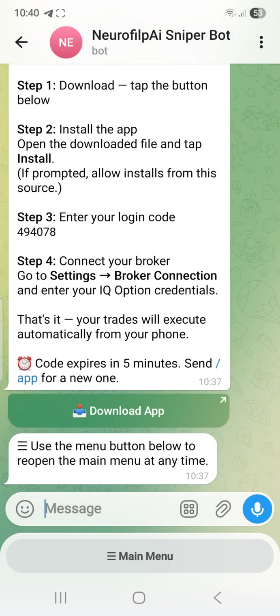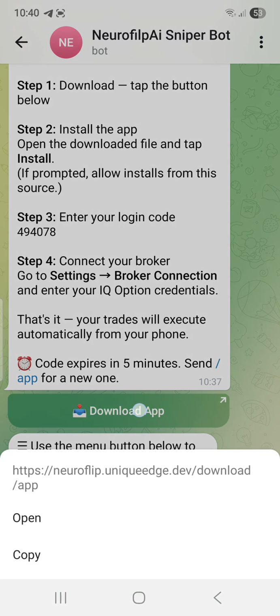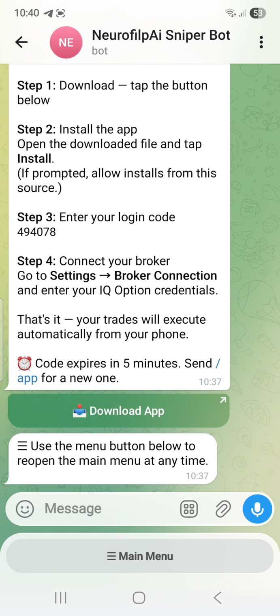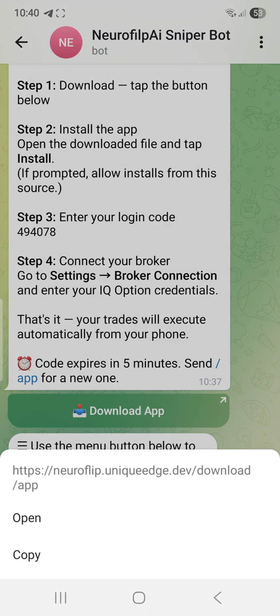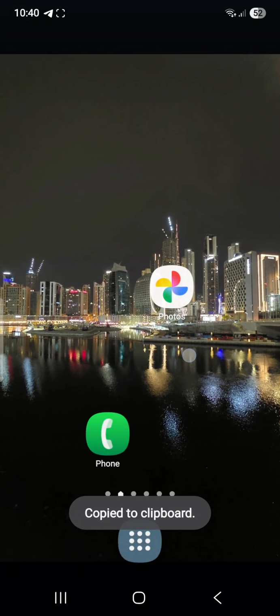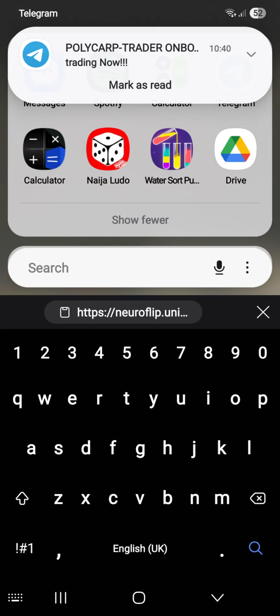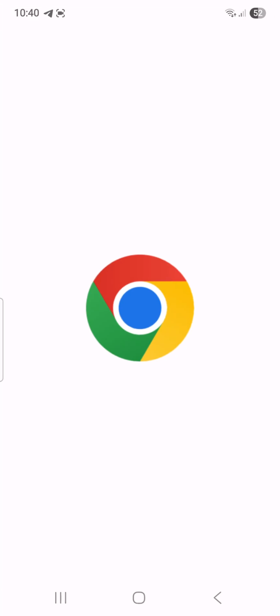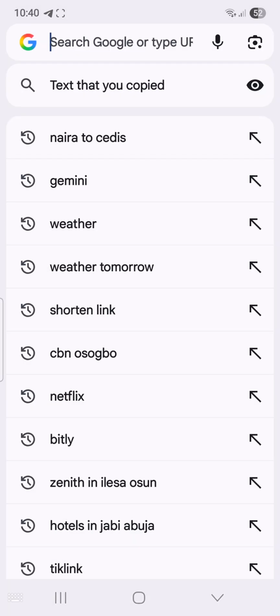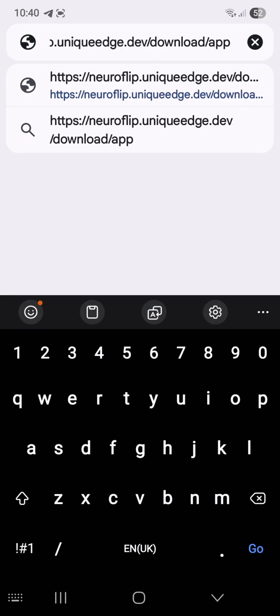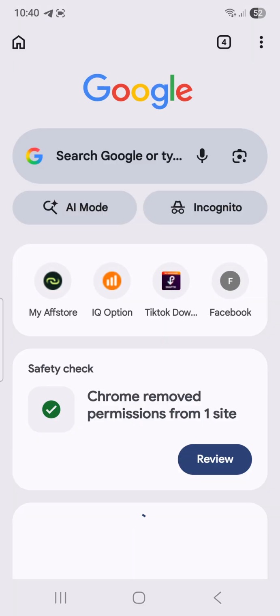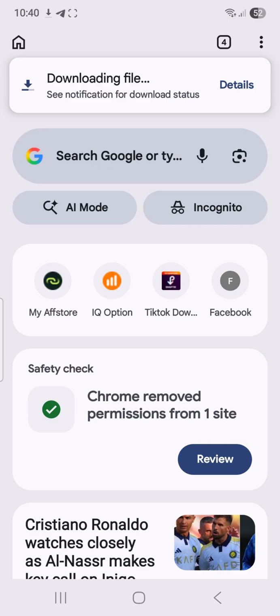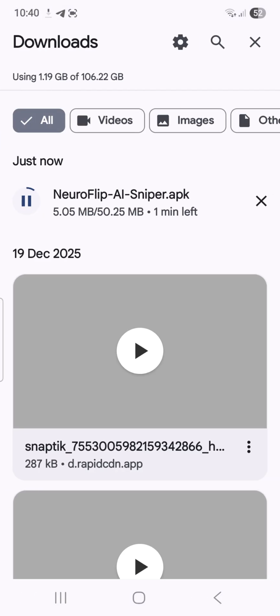Alright, so you see this download app, I tap on it, I press it. You just have to press it. Once you press it, just tap on copy, then go to your Chrome. Okay, this is my Chrome. So when you get to your Chrome, what you are going to do is paste what you have copied there and click on search. You see downloading files. You see it's already downloading like that. The goal is just for you to download it.